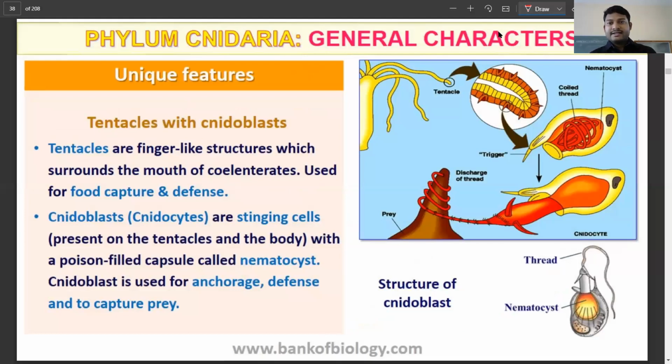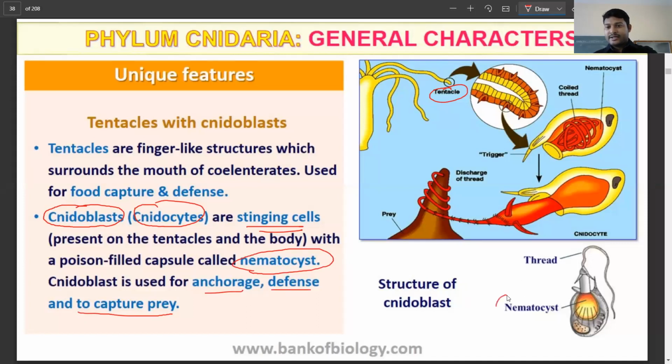Here we see the tentacles, as I was talking about, and these tentacles have the nidoblasts, which are also referred to as nidocytes, and that's why the name Cnidaria, phylum Cnidaria. And these are called the stinging cells because they have a poisonous fluid in them. That poisonous fluid capsule is called the nematocyst, and this is used for anchorage, defense, and to capture the food particles.